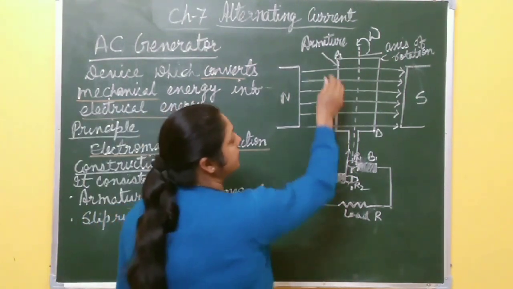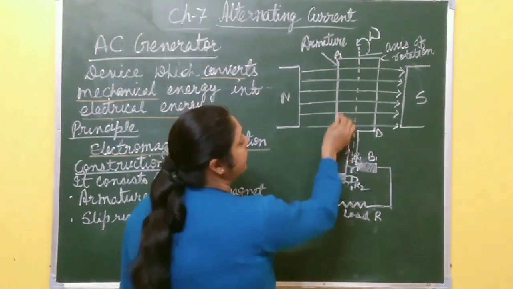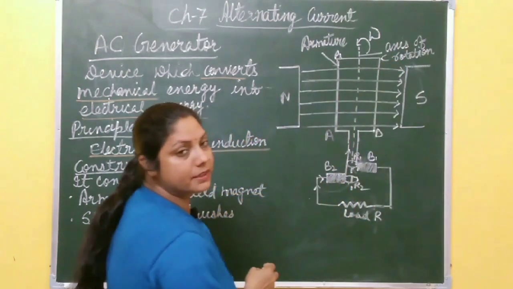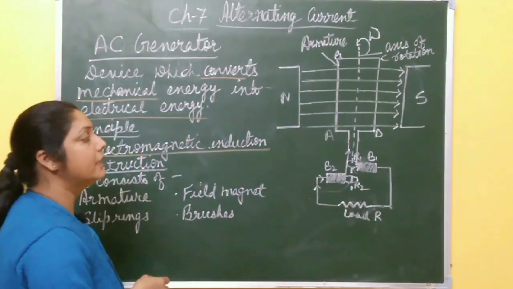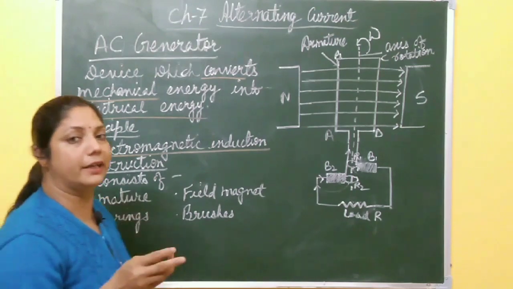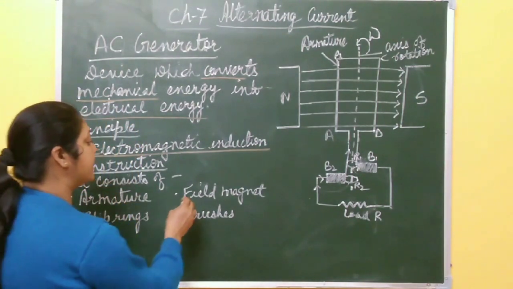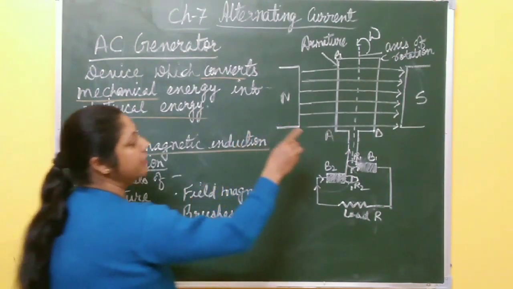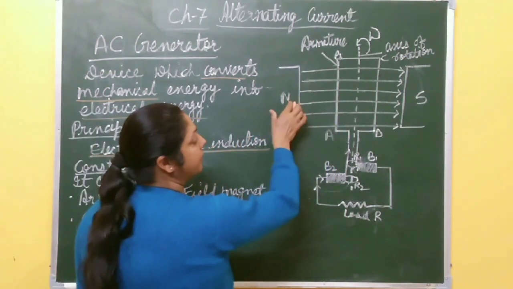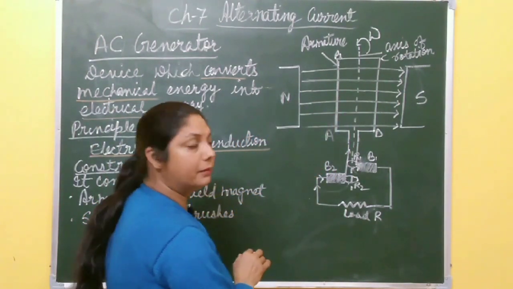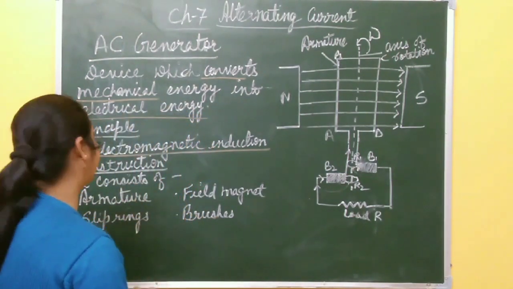Armature is the construction of the AC generator. It is a rectangular coil ABCD having a large number of turns, and it is wound over a soft iron core to increase the magnetic flux linked with the coil. Then the second one is the magnetic field. This rectangular coil is placed between the pole pieces of the magnet to produce a strong magnetic field.